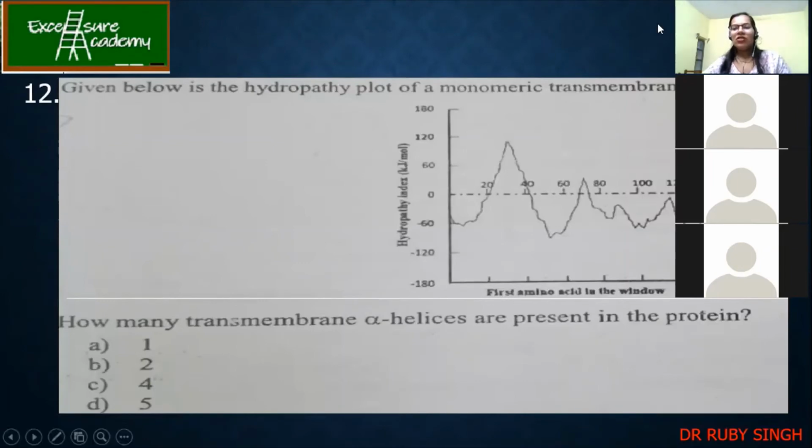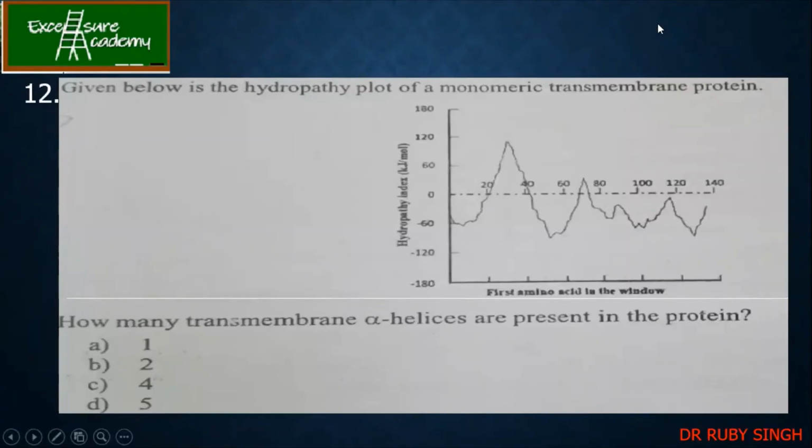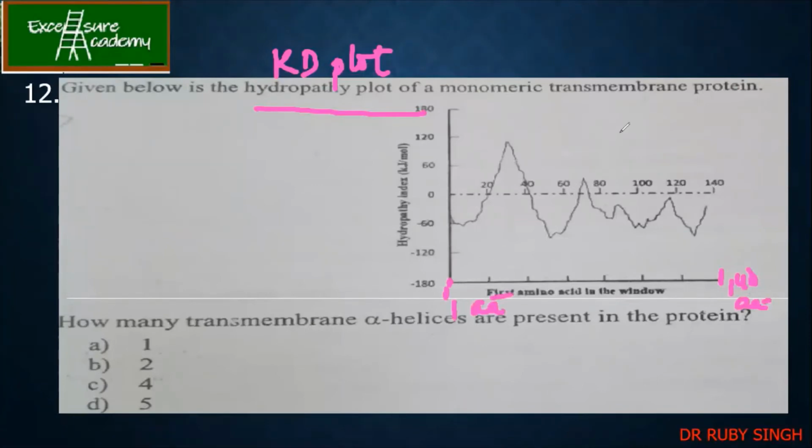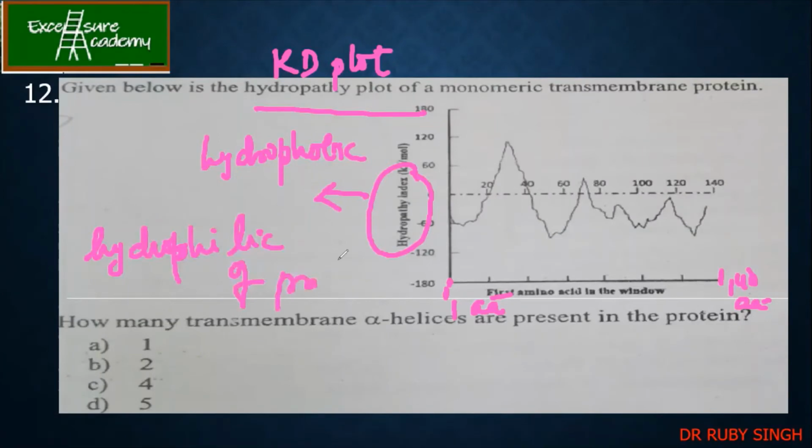Okay. So this is called a KD plot, or otherwise a hydropathy plot. I was supposed to take this when we started proteins, but I thought these are simple. In this case, from the first amino acid to the last amino acid, which is 140 here, all the amino acids have been plotted in this graph. The hydropathy plot tells you about the hydrophobic as well as hydrophilic regions of your protein.